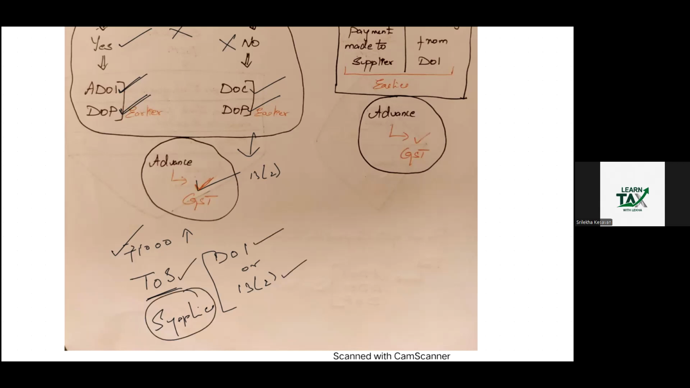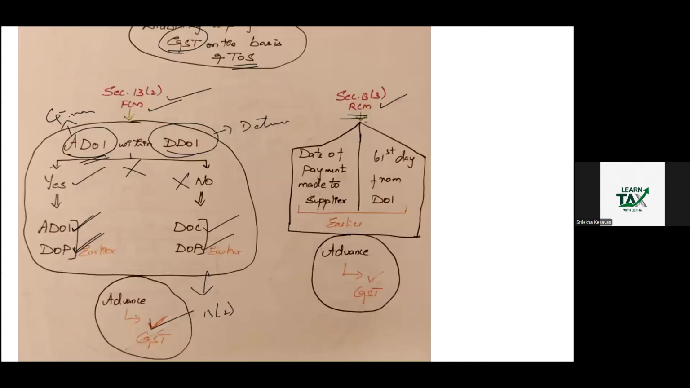Then next, in case of section 13 subsection 3, RCM, here we have to compare two dates. The date on which the payment was made to the supplier, which is always given in the question. Then the 61st day from the date of invoice, this you have to determine. Whichever is earlier, the date on which the payment was made to the supplier or the 61st day from the date of invoice.